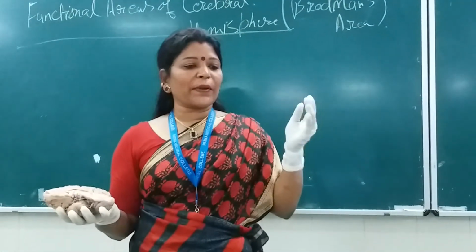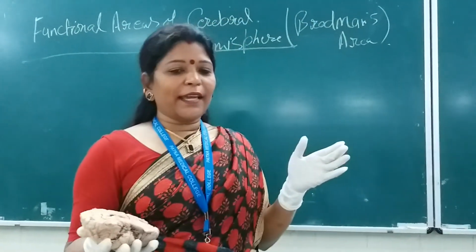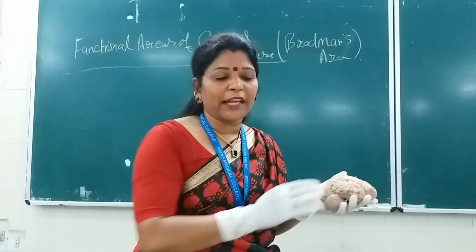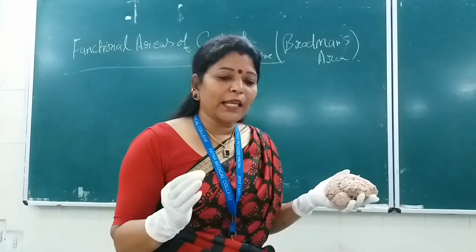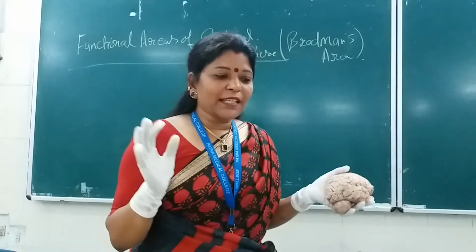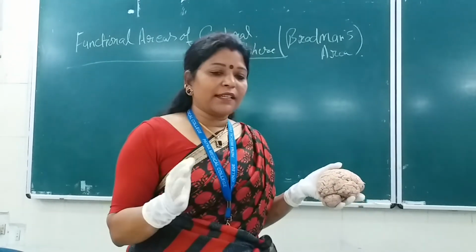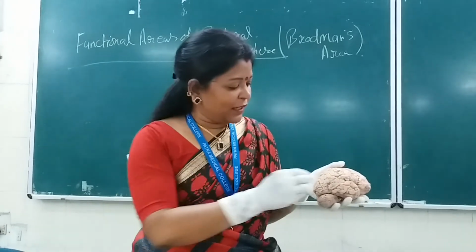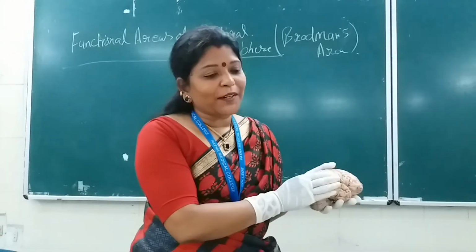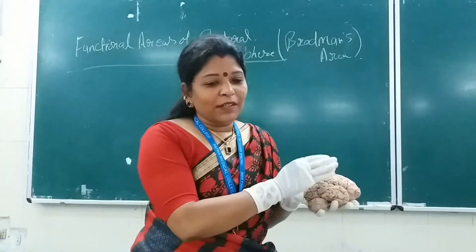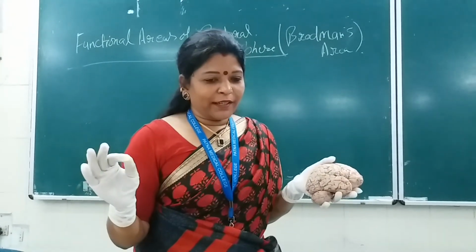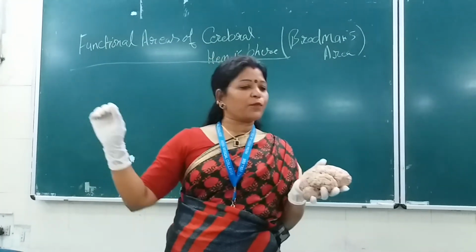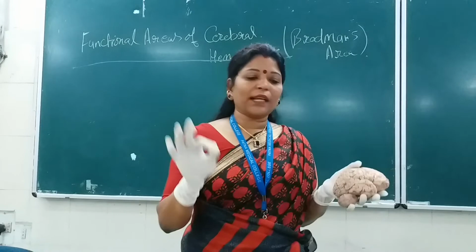Have you heard there is a special variety here again, which is the applied aspect of this language formation? Have you heard the name of dyslexia? A dyslexic person. In this condition it is mainly seen in children. You must have seen the movie Taare Zameen Par, okay? The child was dyslexic. That means he was not able to read and write properly. Neither could he read properly, nor write properly.